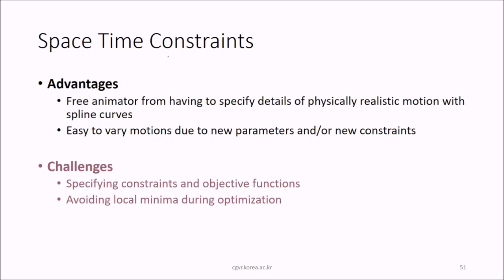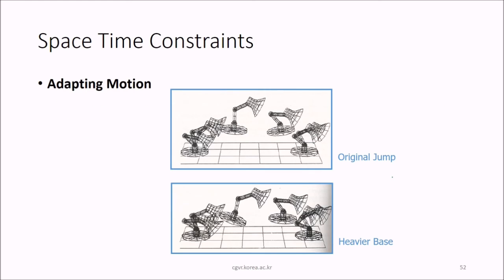In space-time constraints, the advantages are that you free the animator from having to specify details of physically realistic motion with spline curves. And it is easy to vary motions due to new parameters and new constraints. The challenges, of course, are specifying the constraints and objective functions and avoiding local minima during the optimization.